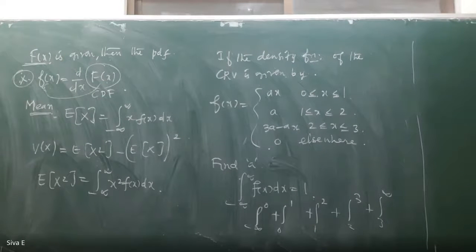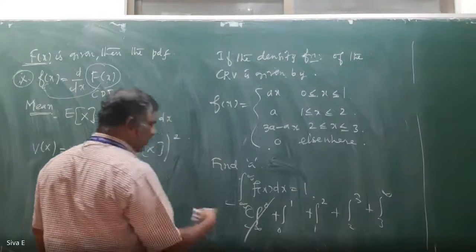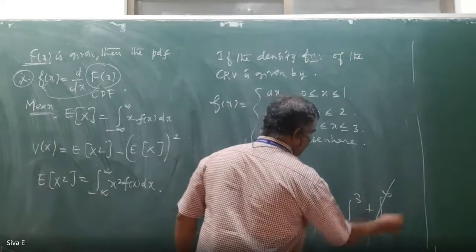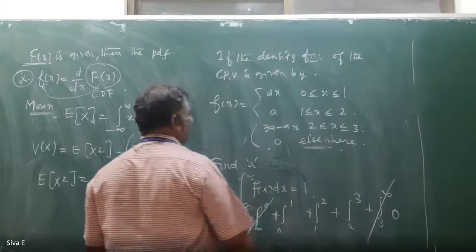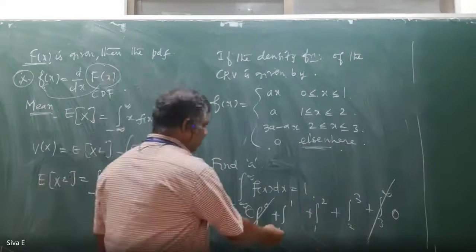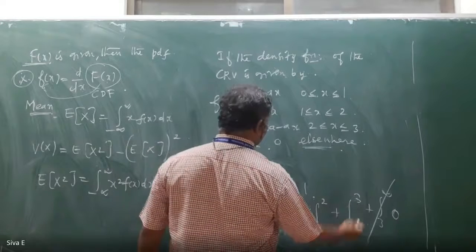That is, we divide minus infinity to plus infinity into subintervals based on the problem. Minus infinity to 0 is 0, leave it. And 3 to infinity also, if x is more than 3, elsewhere f of x is 0. So only 0 to 1, 1 to 2, 2 to 3 is there.